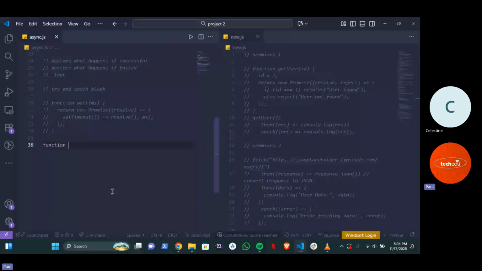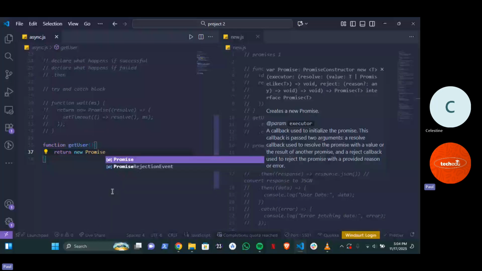We're going to say getUser. Right? Now we're going to return a new promise. And in this case, the promise is going to have resolve and reject. Resolve for if the user returns that the user exists. Reject for if the user returns that the user does not exist. So we can now have return, and we can have new promise. Now in this case, we have a resolve, and we're also going to have a reject.